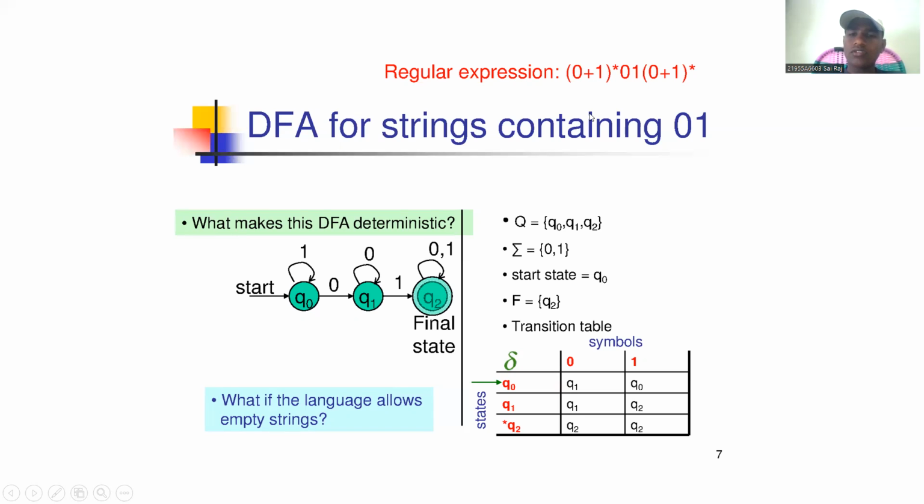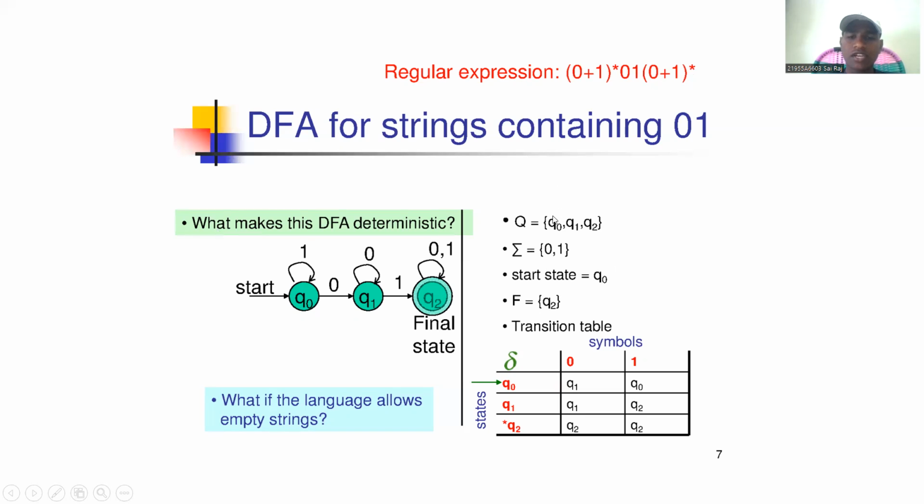And we have discussed that 0, 1 is the substring, and finally the last (0+1)* again means it should be empty, or a 0, or a 1. This is the transition diagram for this regular expression.